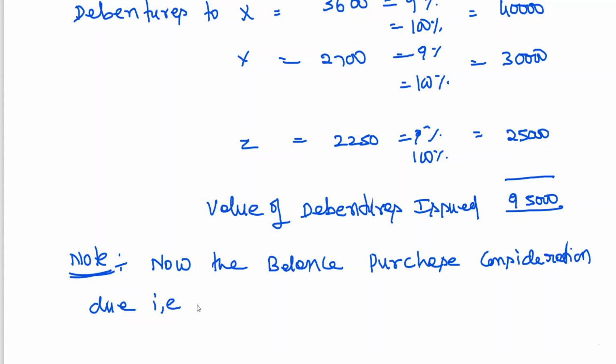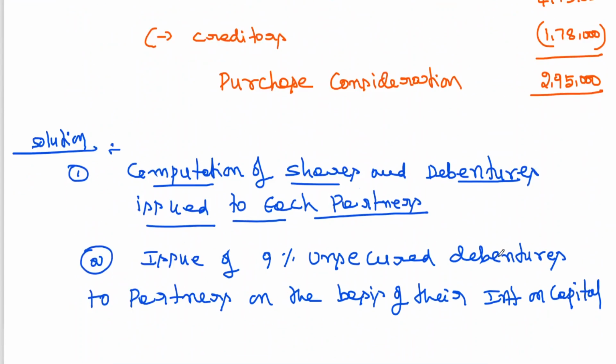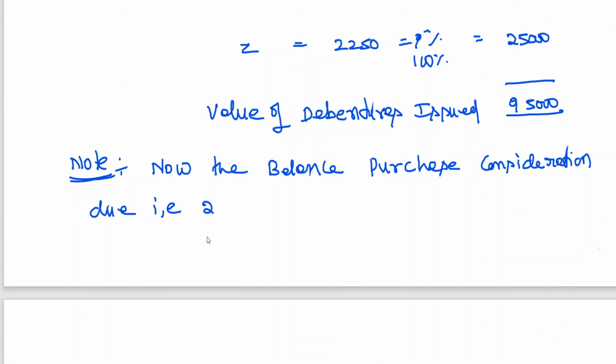that is 2 lakhs. What is the total purchase consideration we got? 2,95,000, no? 2,95,000 minus 95,000.